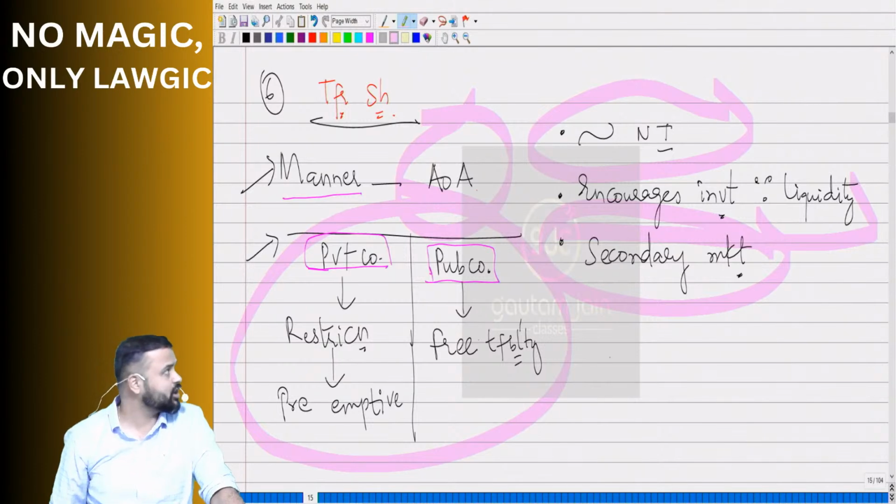So whenever we talk about transferability of shares, are we going to say primary market? No, it's secondary market.